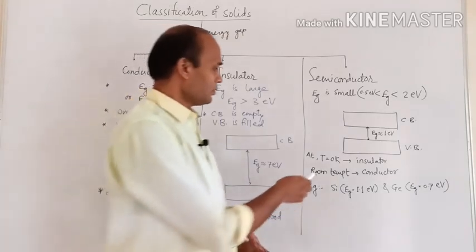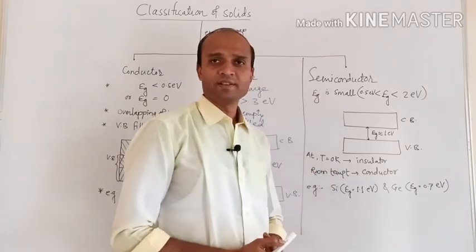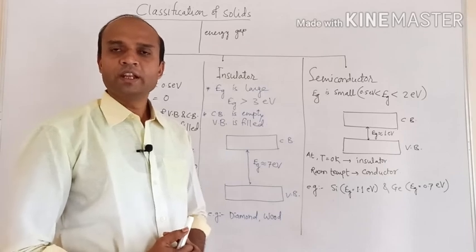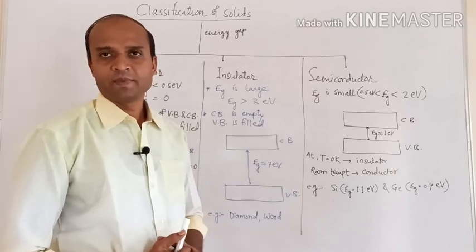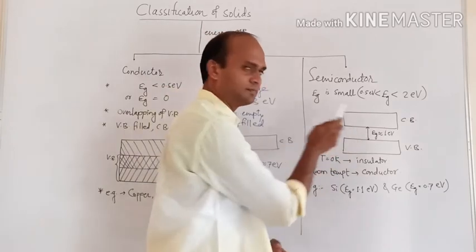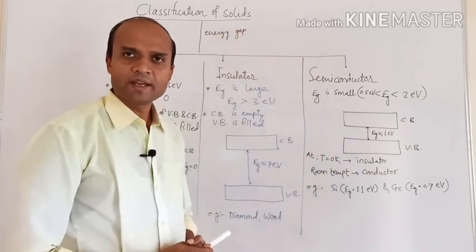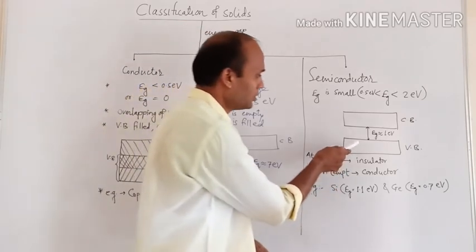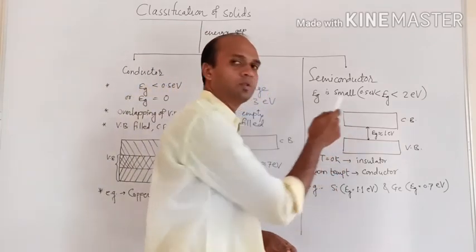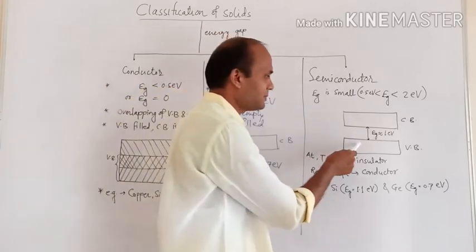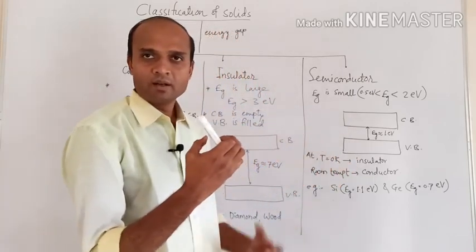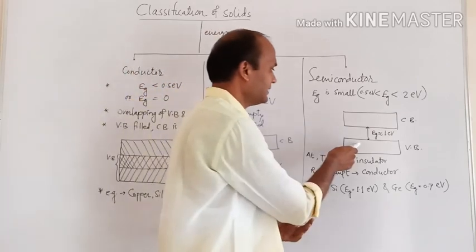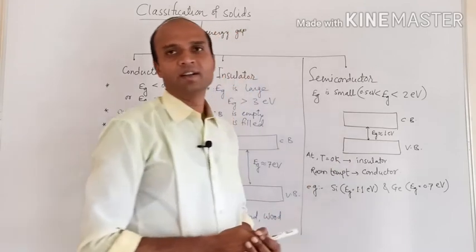Now what will be the situation at room temperature? When the temperature is increased to room temperature, electrons get thermal energy, and as the energy gap is small compared to the insulator, this thermal energy is sufficient for electrons to make a transition from the valence band to the conduction band.